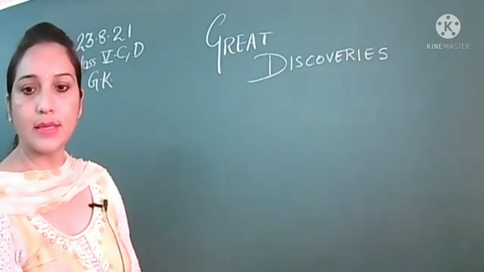Okay, students, let's start. This is a picture of a famous English physician and scientist, and his name is Edward Jenner. He is the person who discovered vaccine for the first time. First of all, he discovered vaccine for smallpox.